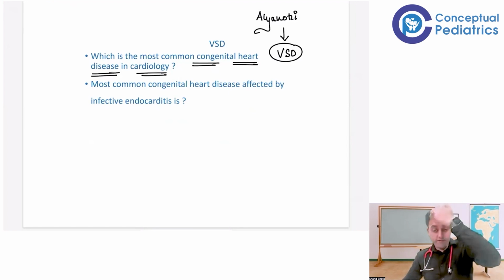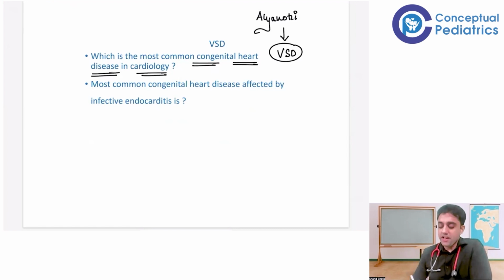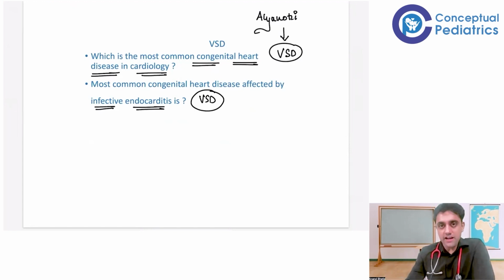Now, the next important point is which is the most common congenital heart disease affected by infective endocarditis, where I have to give treatment for subacute bacterial endocarditis, some azithromycin or something like that. The answer is VSD. It is one of the congenital heart diseases which can cause infective endocarditis. Eventually, we'll get to see in the further slides why it is happening. Right now, what I should remember is that it can happen.